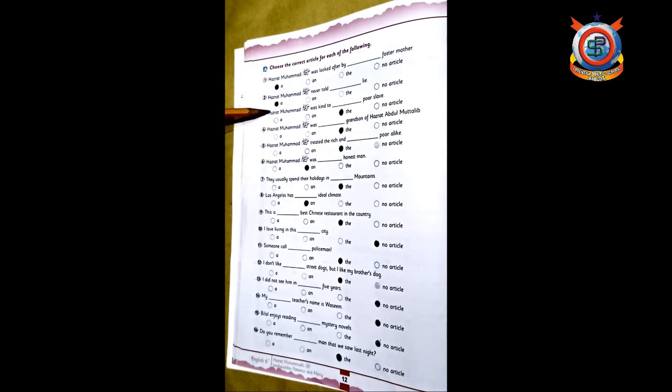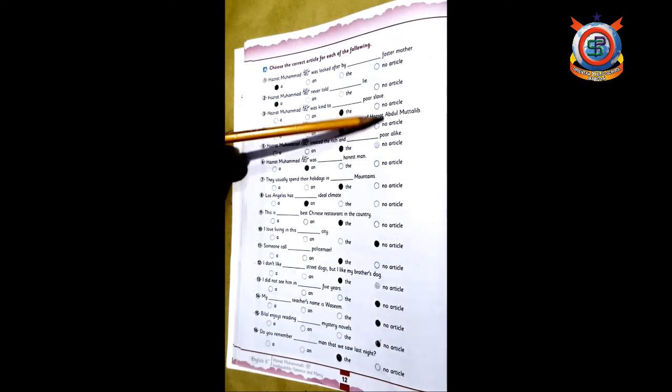The third one, Hazrat Muhammad sallallahu alaihi wasallam was kind to, blank, poor slave. Slave ये गुलाम को बोलते हैं. So the right answer is D. Number 4, Hazrat Muhammad sallallahu alaihi wasallam was, blank, grandson of Hazrat Abdul Muttalib.